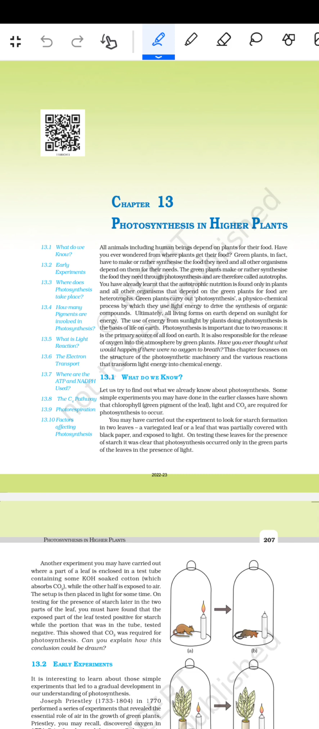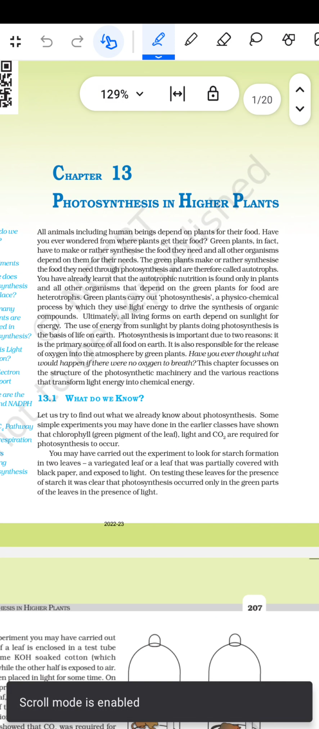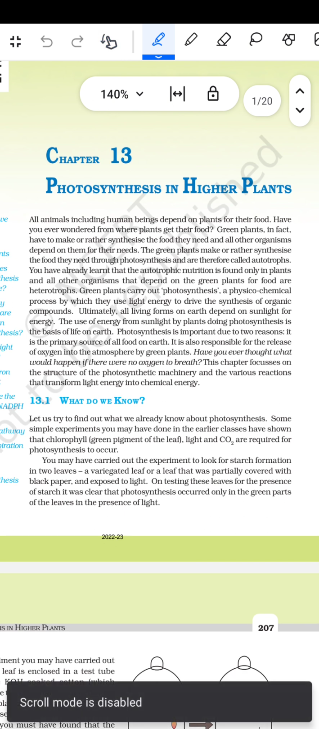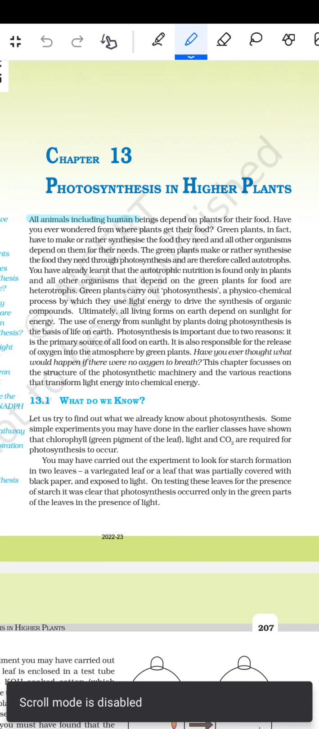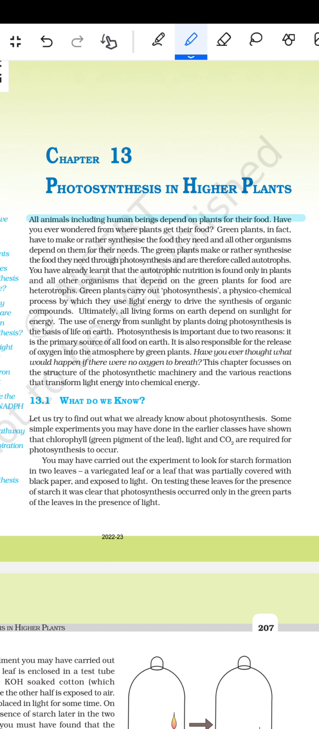यह है फोटोसिंथेसिस इन द हायर प्लांट्स। इसमें देखते हैं कि all animals, including the human beings, depend on the plants for their food. Have you ever wondered from where plants get their food? Green plants, in fact, have to make or rather synthesize the food they need, and all other organisms depend on them for their needs. The green plants synthesize the food they need through photosynthesis and are therefore called autotrophs.